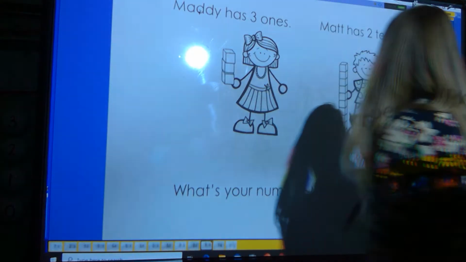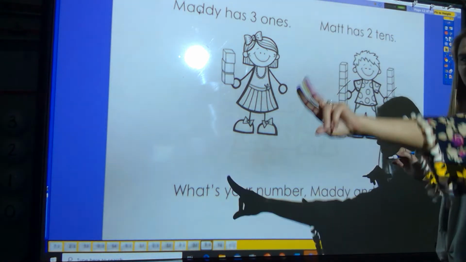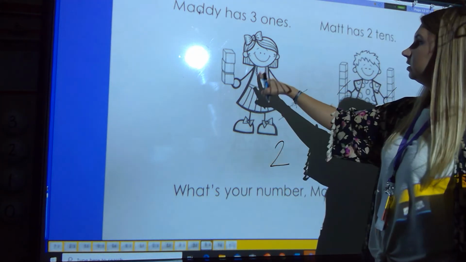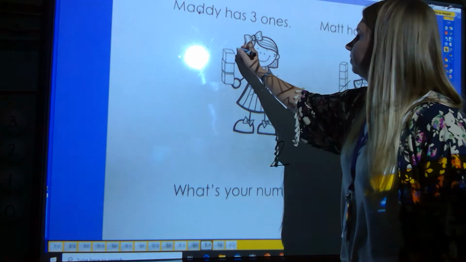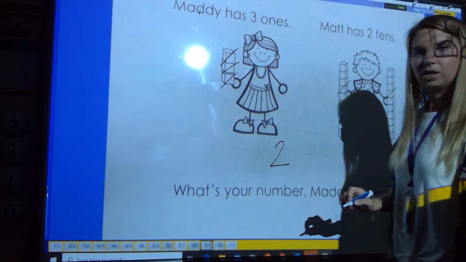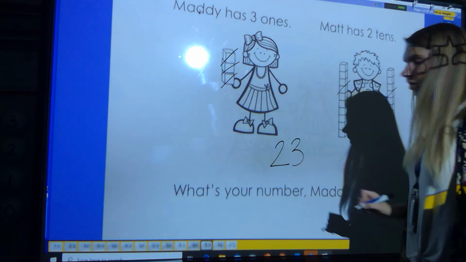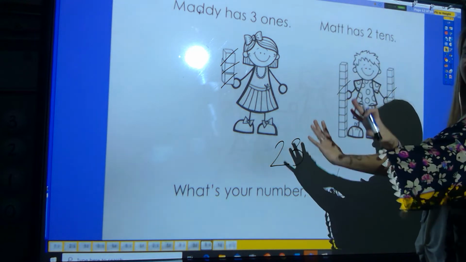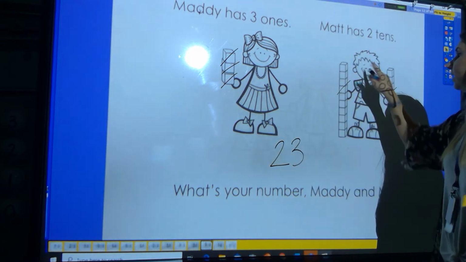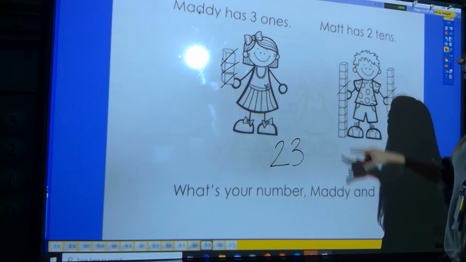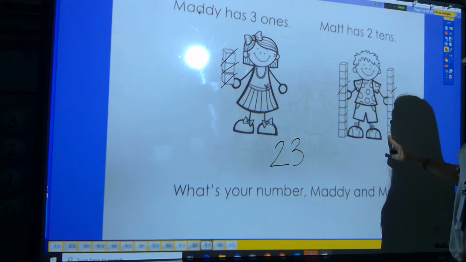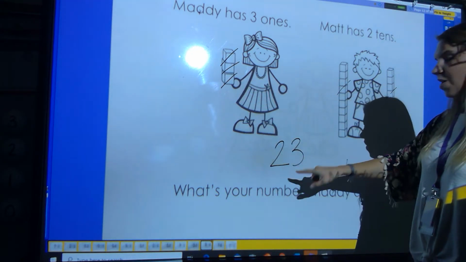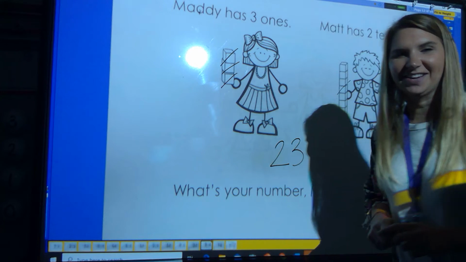So how many 10s do we have? 2 10s. How many 1s is Maddie holding? 1, 2, 3. 3 1s. And what's our number? 23. So no matter if they flip the sides, 10s are always counted first. So let's count them by 10s. 10, 20, 21, 22, 23. We got it. I'm so excited.